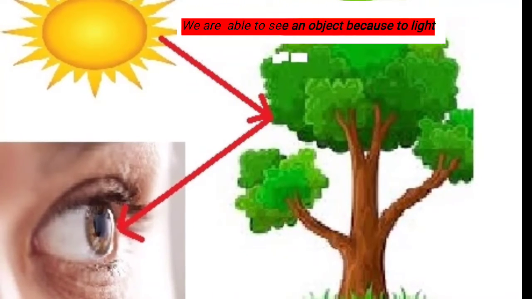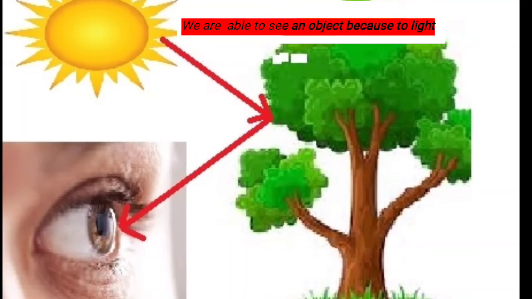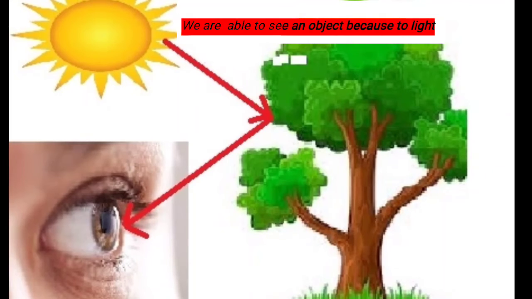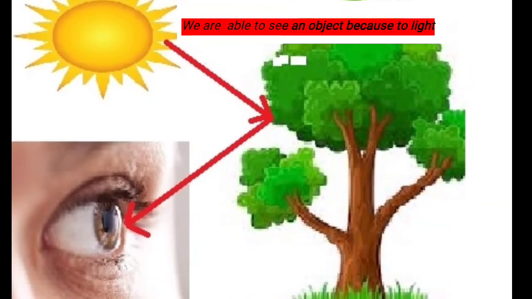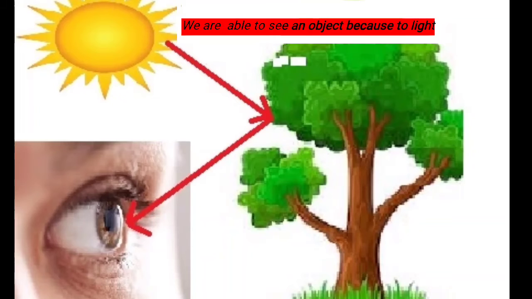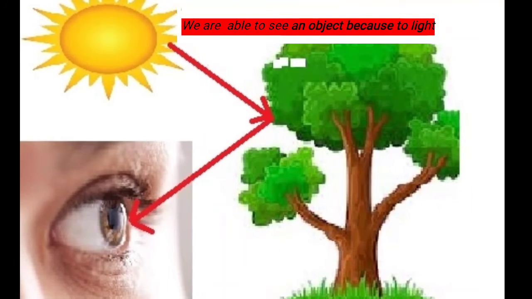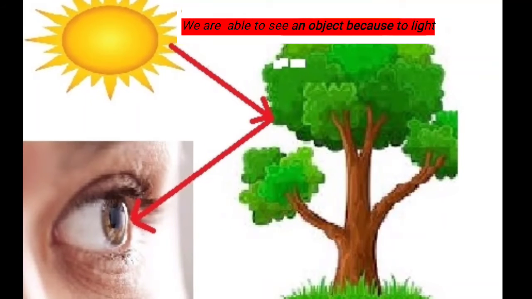So in this picture it is clear that from the sun, light falls on the tree, then light reflects from the tree and falls on our eye.